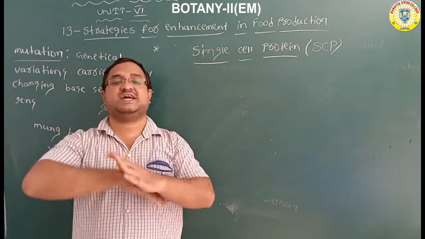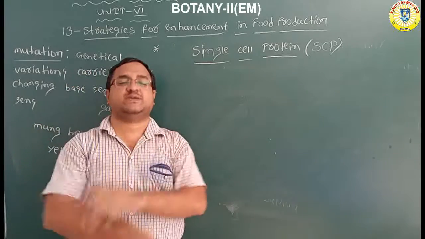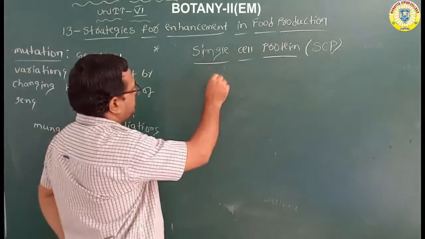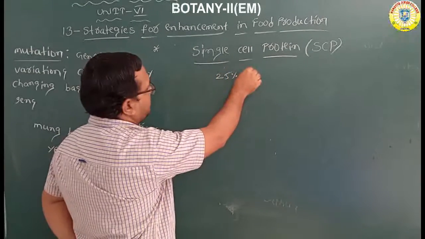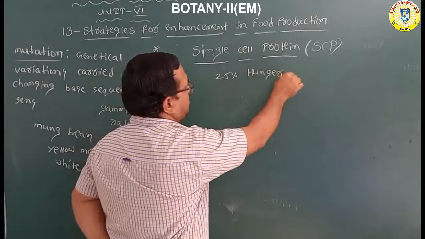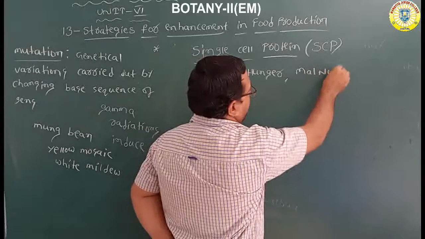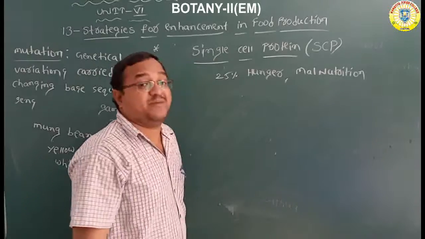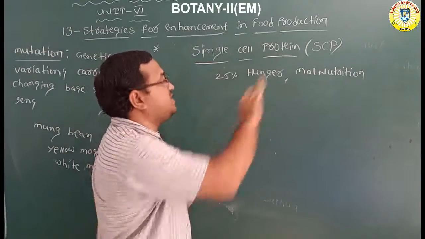So there is an alternate source for human nutrition. And one more thing here: nearly more than 25% of the world population is suffering from hunger and malnutrition. More than 25% of the world population is suffering from hunger and malnutrition.